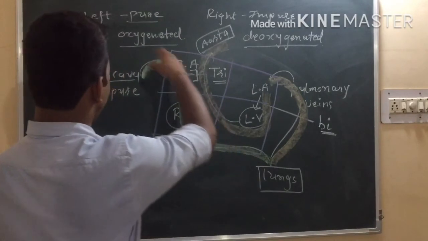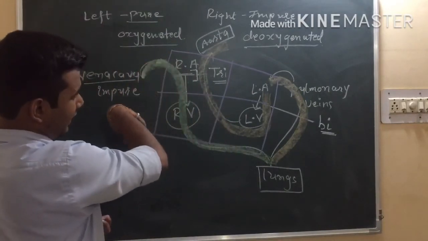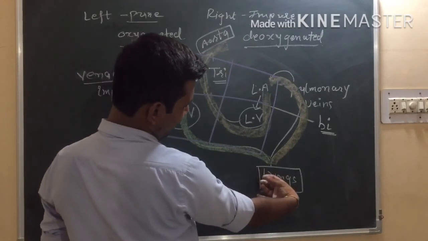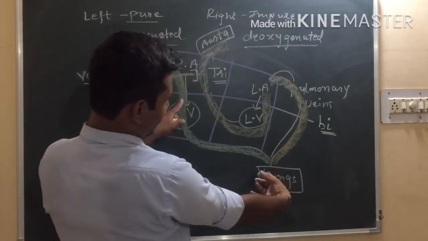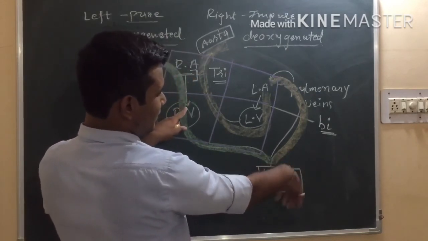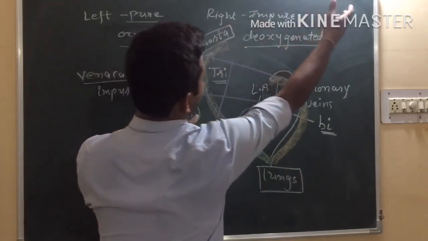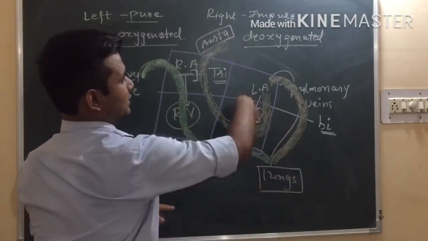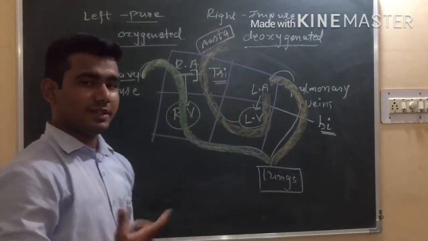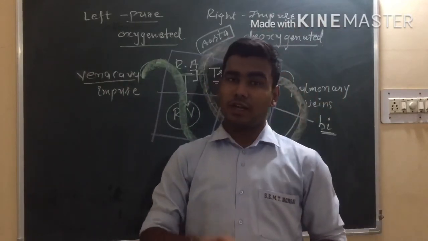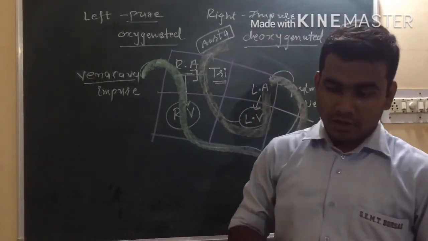So the impure blood from different parts of the body enters into the heart. From the heart, for getting purified, it goes to the lungs. So that is the first circulation: in the lungs it will get purified, again it will come to the heart, and from the heart it is sent to different parts of the body. So this was our second circulation. So this way the circulation of blood in human beings is called double circulation.